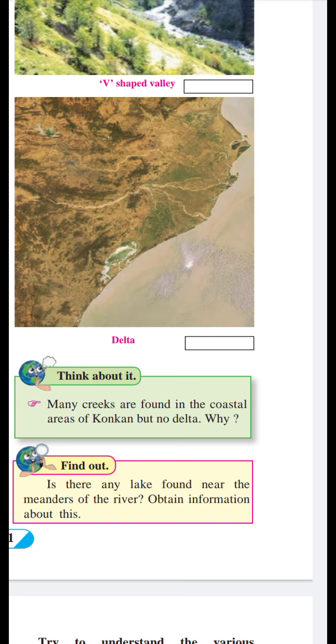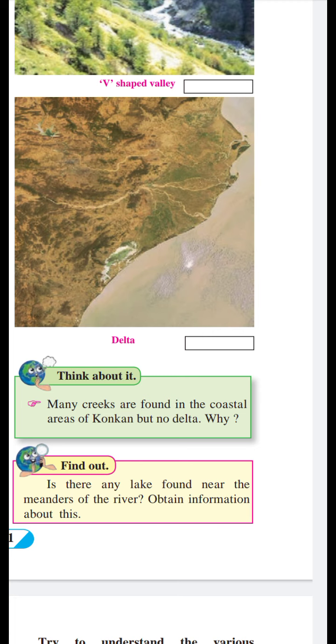Because many rivers in Konkan are short in length and their speed is comparatively less. Because of the low speed, the sediments remain there only, and that's why no delta is found near the coastal area.